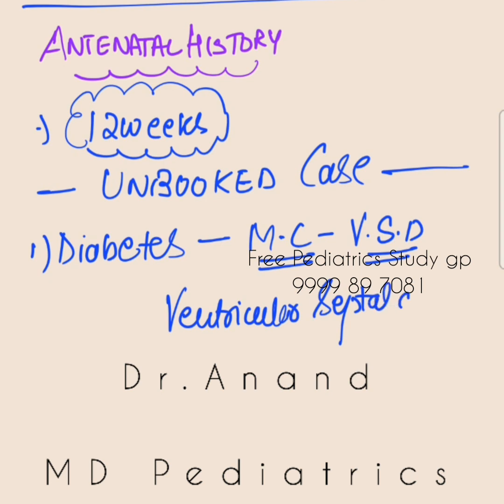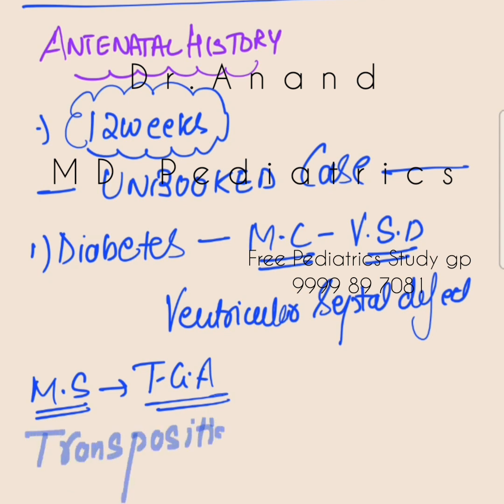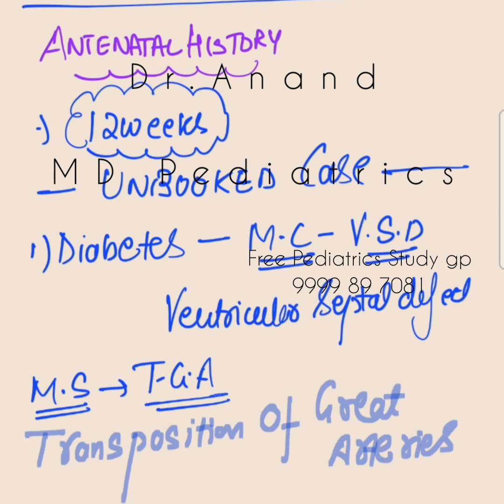the most common congenital heart disease in infant of diabetic mother will be a ventricular septal defect. Are you understanding? If your mother is a diabetic, in your baby, which congenital heart disease are you suspecting? The most common will be a ventricular septal defect, which is a left to right shunt, which is the acyanotic congenital heart disease. And the most specific, any idea which is the most specific congenital heart disease in infant of diabetic mother? The most specific is TGA. What is TGA? The TGA is transposition of great arteries, where instead of pulmonary artery there is aorta, and instead of aorta there is pulmonary artery. So transposition of great arteries.